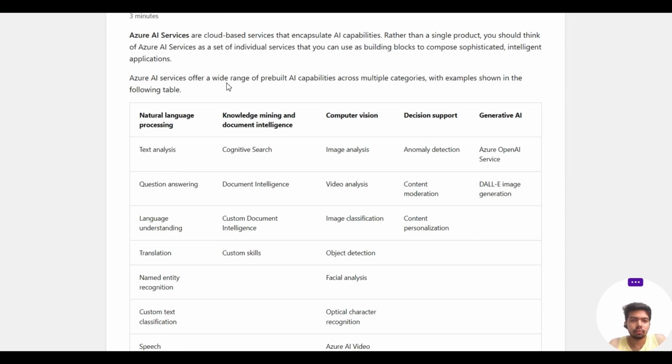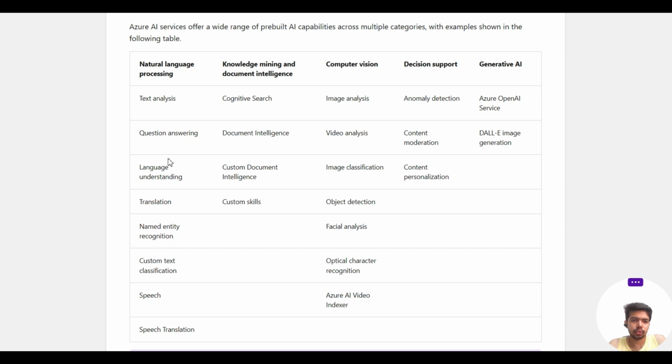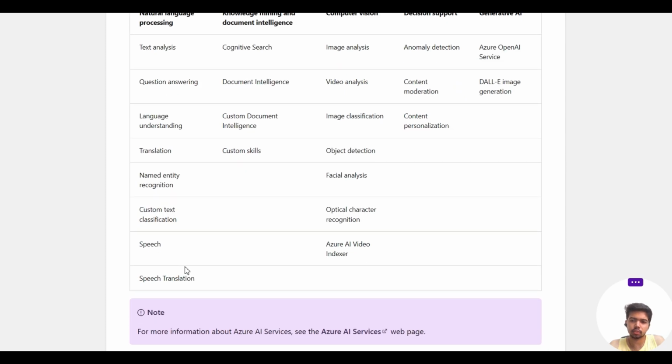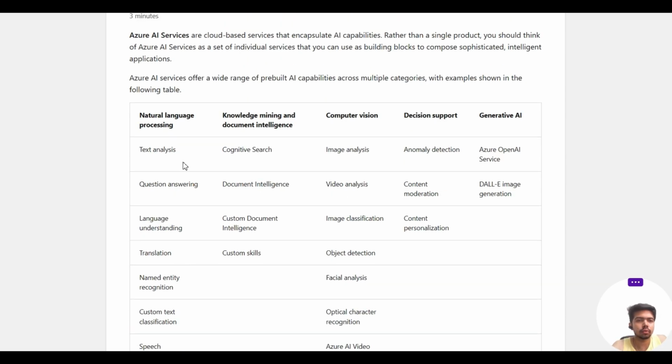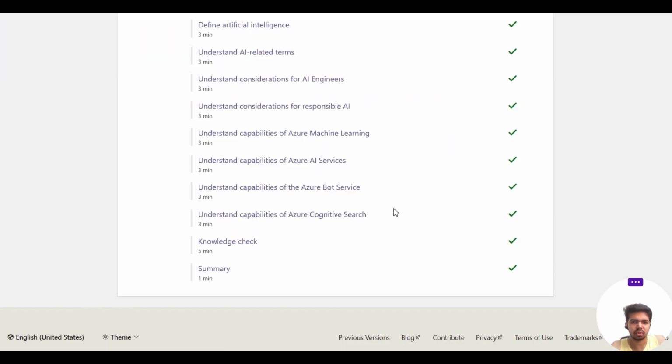And Azure AI services offer a wide range of pre-built AI capabilities across multiple categories, with examples shown in the following table. So these Azure AI services can be used for different categories: text analysis, question answering, language understanding, translation, named entity recognition, custom text classification, speech and speech translation. These are the various areas where Azure AI services can be used. You can go through it. There's not much to cover in this.